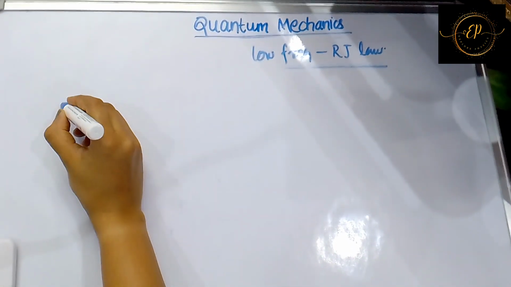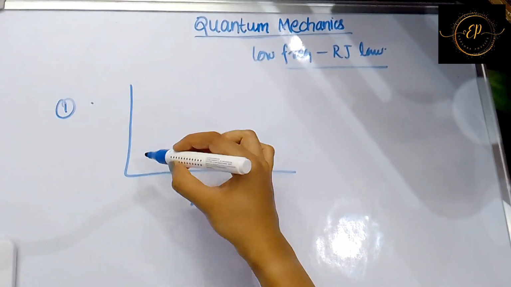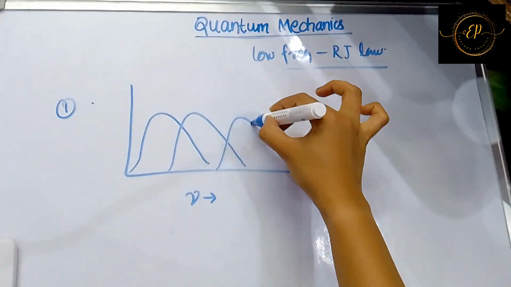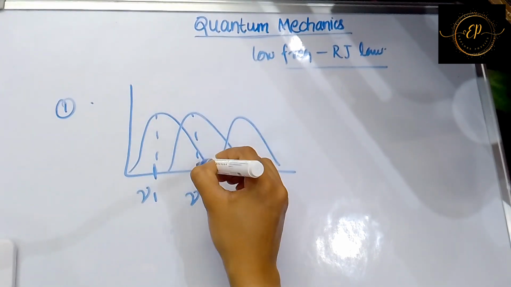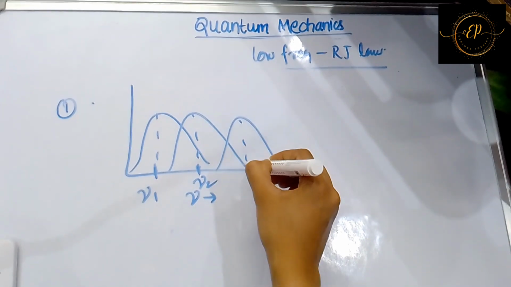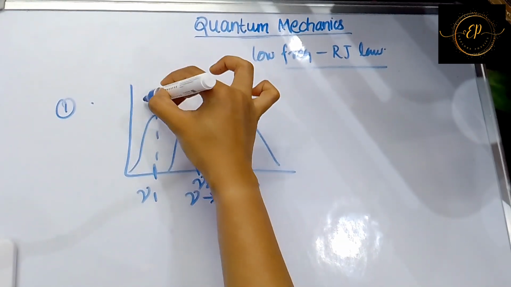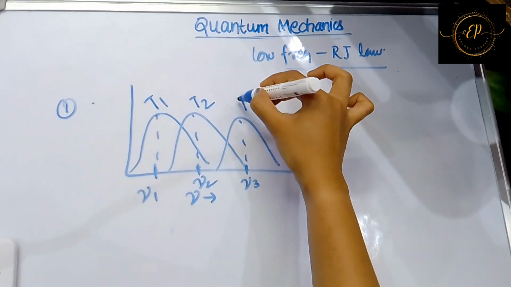For example, let's say this is your curve, this is your frequency, this is one curve, 2, 3. So this is nu 1, this is nu 2, this is nu 3, and this particular curve has temperature T1, this one has temperature T2, this one has temperature T3.